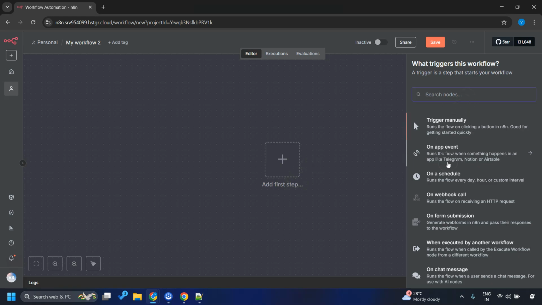We have several choices as you can see here, right? We can always trigger it manually. It could be based on some form submission or chat message, right? But always remember the problem statement. We are developing this workflow for kids. I mean, my kid is 5. The most technical thing I did at that age was perhaps changing the TV channel with the help of remote, right? So keeping this in mind, the interface should be something she's already familiar with.